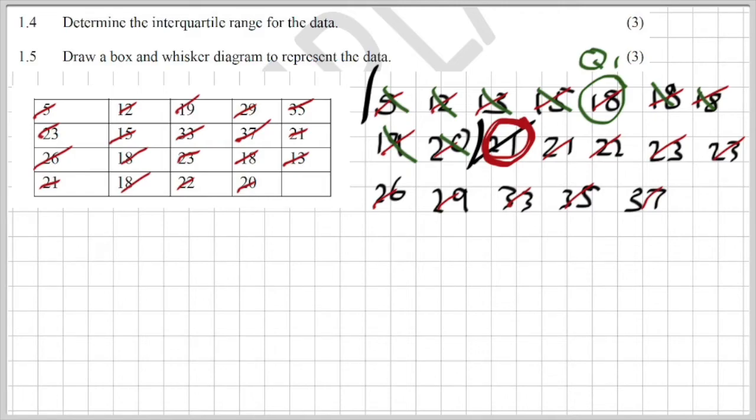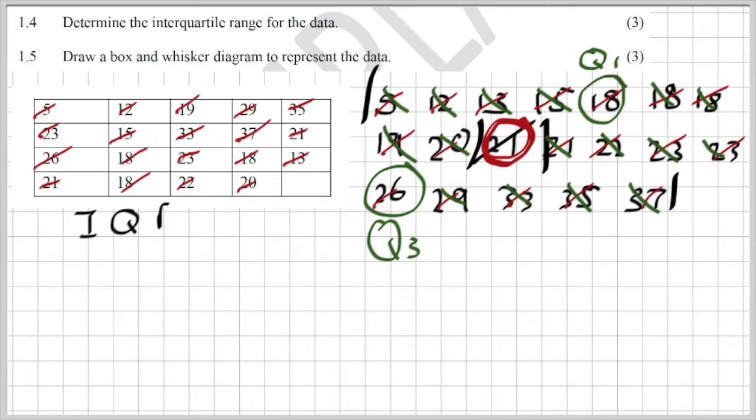Then I'm going to repeat this process again from 21 to 37. Front, back, front, back, front, back. There's my Q3. But the question is interquartile range. So I'm going to take Q3 and minus Q1. After doing this, I found my interquartile range is 8.